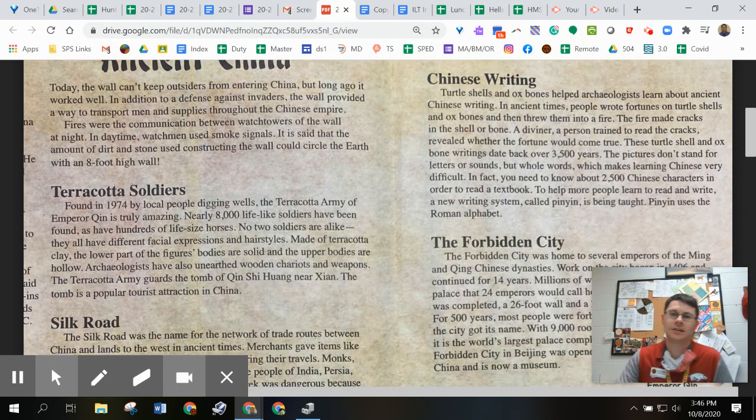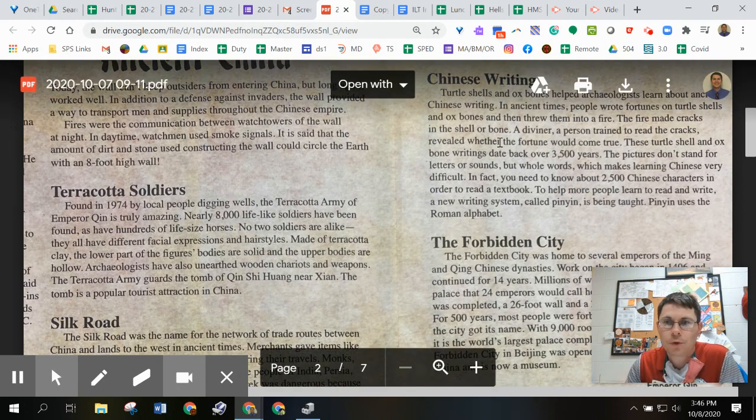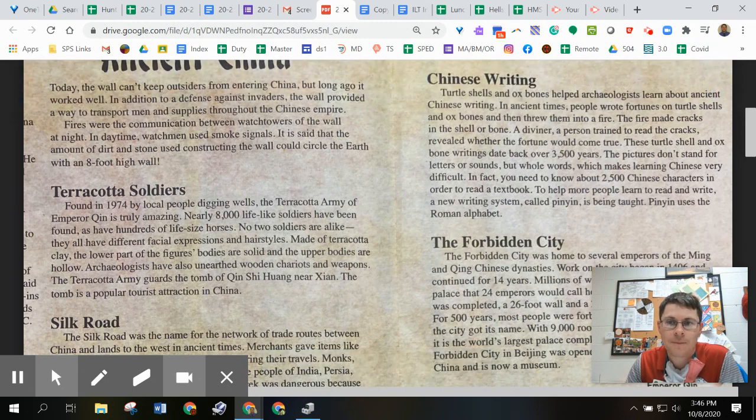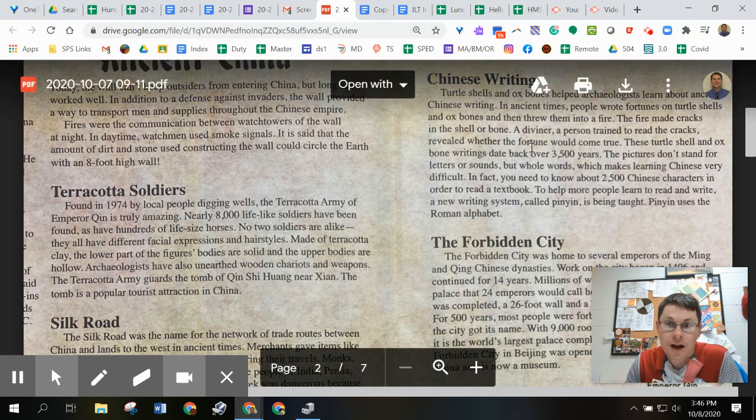The Chinese writing. Turtle shells and ox bones helped archaeologists learn about ancient Chinese writing. In ancient times, people wrote fortunes on turtle shells and ox bones and then threw them into a fire. The fire made cracks in the shell or bone. A diviner, a person trained to read the cracks, revealed whether the fortune would come true.